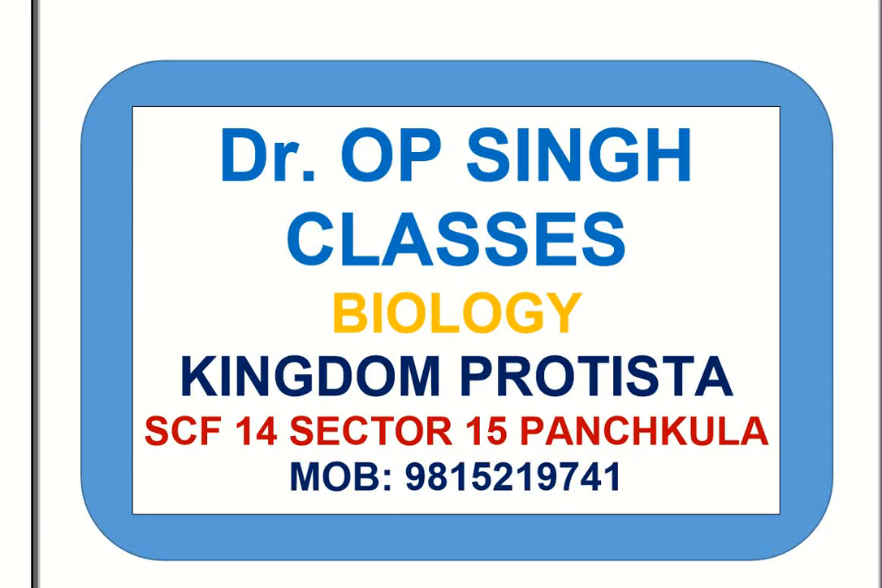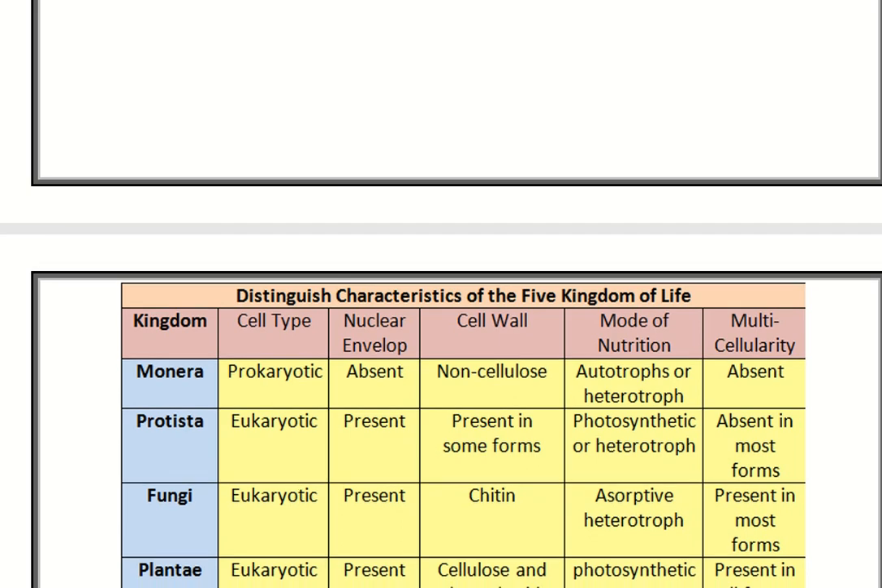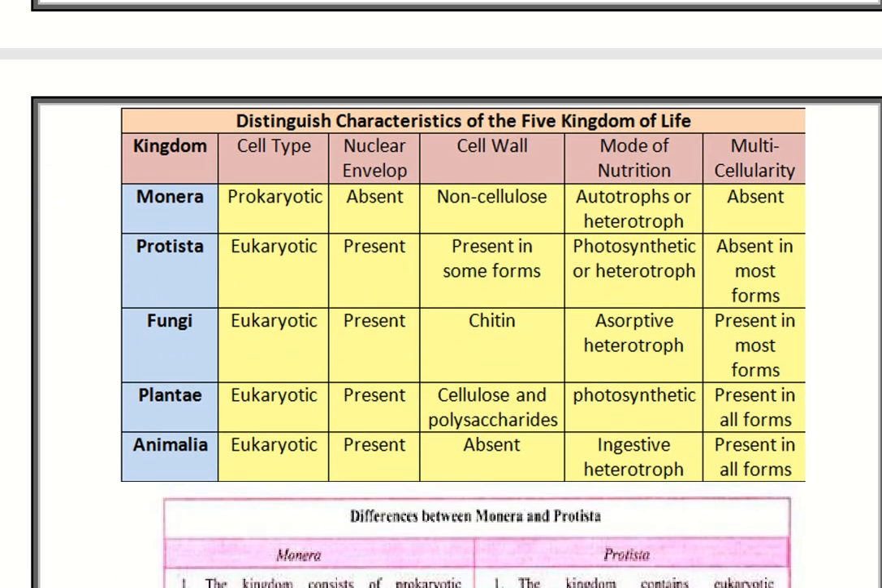Let us start with the kingdom Protista. Before starting with kingdom Protista, let us summarize what we have regarding all kingdoms. We have first Monera, second Protista, third Fungi, fourth Plantae, and fifth Animalia.